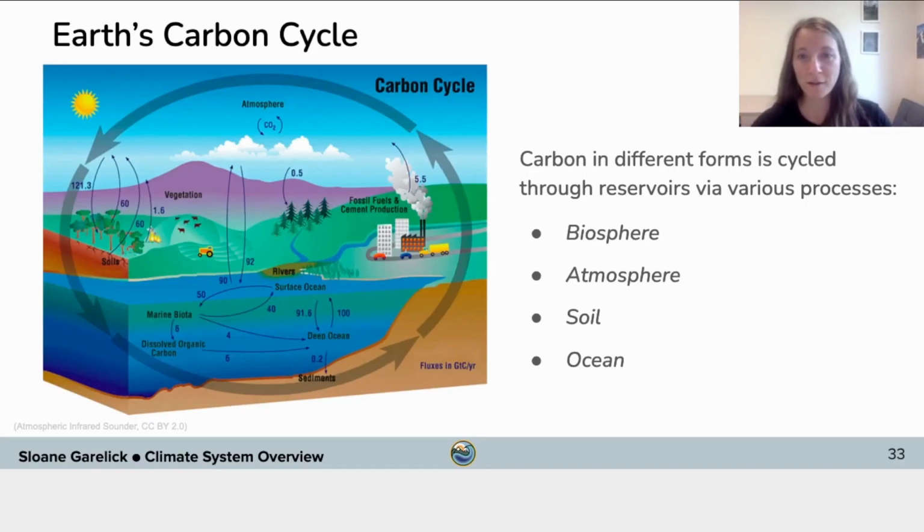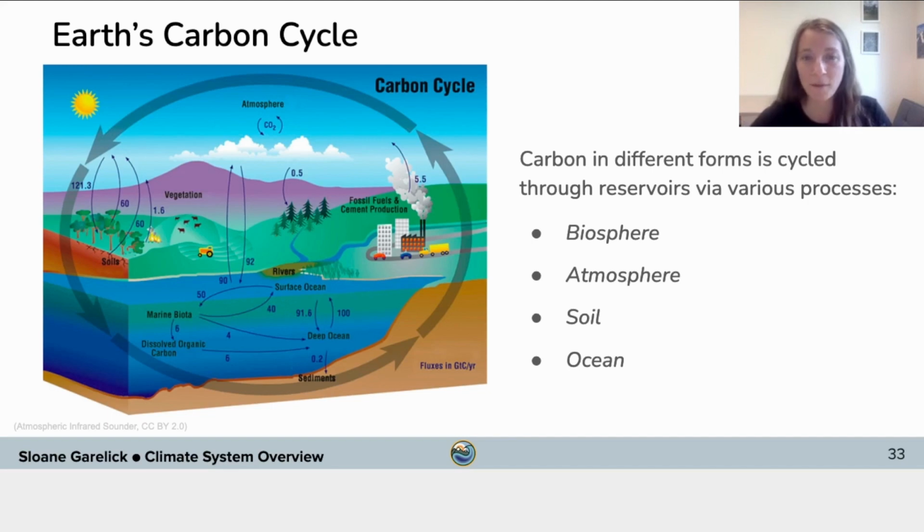So carbon on Earth in different forms is cycled through various reservoirs through various processes. This diagram on the left is showing a schematic of some of these mechanisms. And some of the major reservoirs of carbon on Earth include the biosphere, the atmosphere, soils, and the ocean. And there's a handful of different processes by which carbon is transferred between these reservoirs.